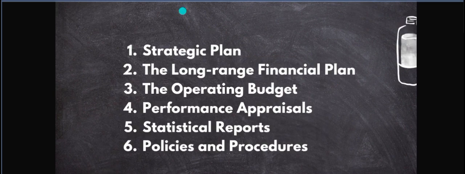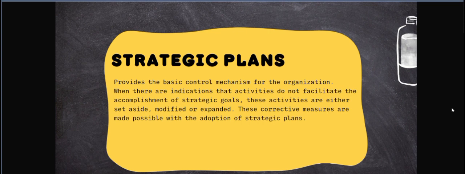The organizational control system consists of 6 components, and these are strategic plan, the long-range financial plan, the operating budget, performance appraisals, statistical reports, and policies and procedures. Let's start with the first one.